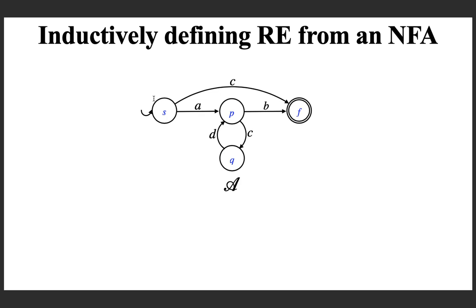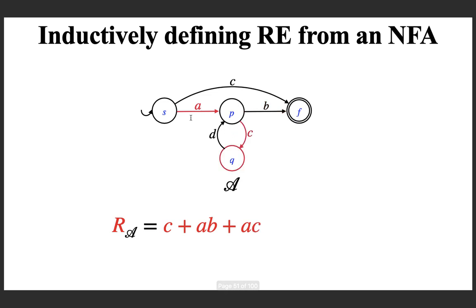Here is an NFA, and how will you define the regular expression introduced by A? You can do it as follows. It is the regular expression representing the path without passing through an intermediate state, which is only C, plus the regular expression representing the paths which go through only the state P as intermediate state, which is AB,